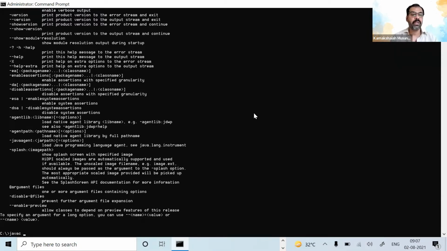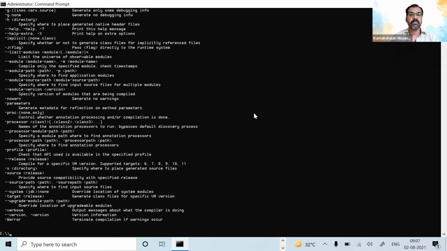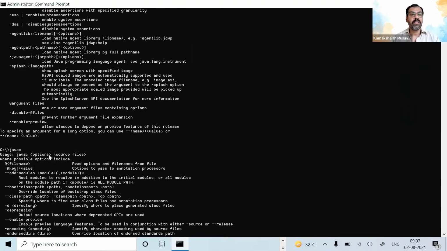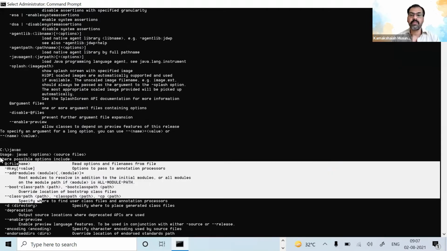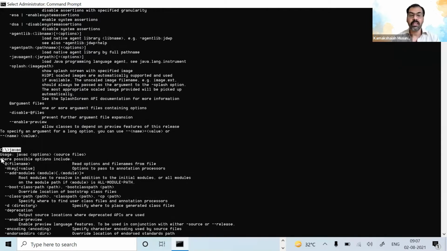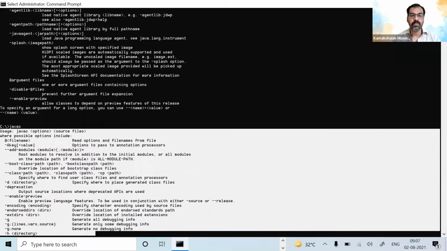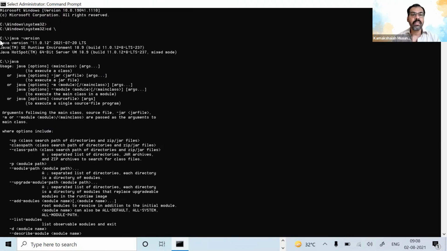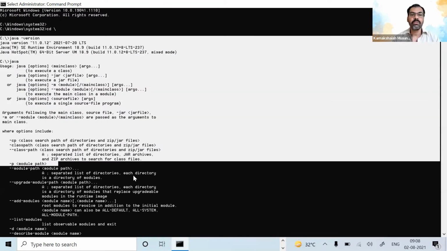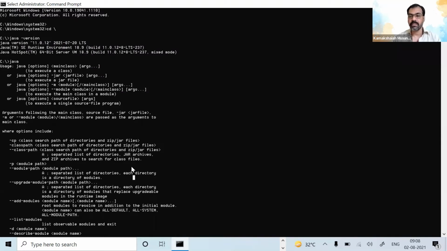javac, very important. This is the compiler. When you press javac, it will tell you what you would like to do, and these are the different options. It will just let you know that that is not the way. If you press javac, it gives you the usage: javac with options, source file, something like that. It tells you this is not the way to use the command, and you have to use it with certain arguments. This is actually the command line interface, so you can do things using the command line interface.